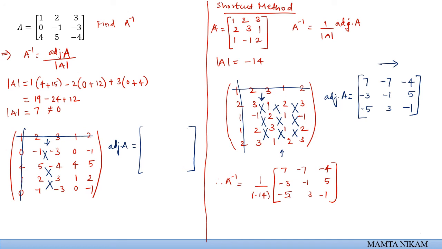This is going to be 4 plus 15, that is 19. Then 15 plus 8, that is 23. Then minus 6 plus 3, minus 3. Then in the next pairings, minus 12, 0, so this is going to be minus 12. Then 4 minus 12.